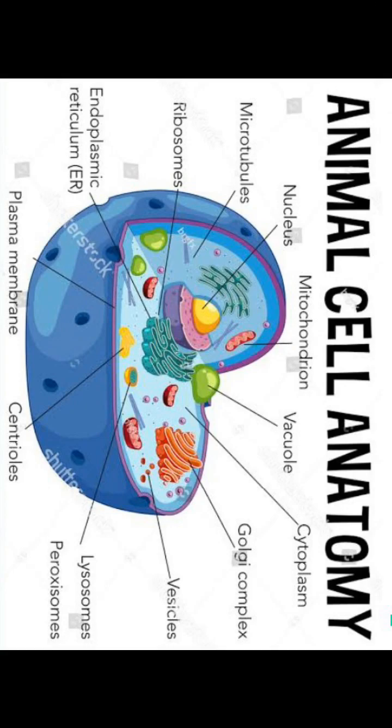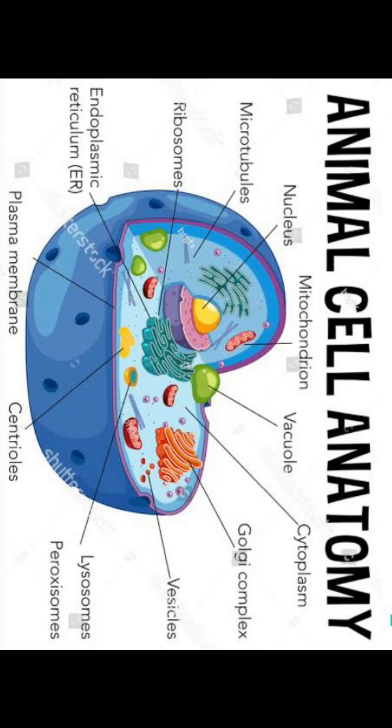Good morning, students. In this video, we are going to discuss eukaryotic cells from the chapter Cell, the Unit of Life. Okay, now let's see some introduction regarding eukaryotic cells. The eukaryotic cells include all the protists, plants, animals, and fungi.